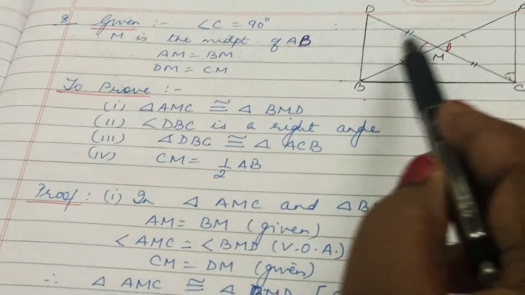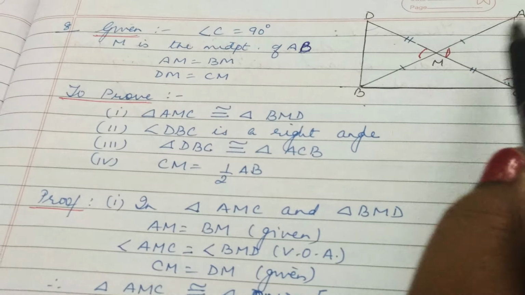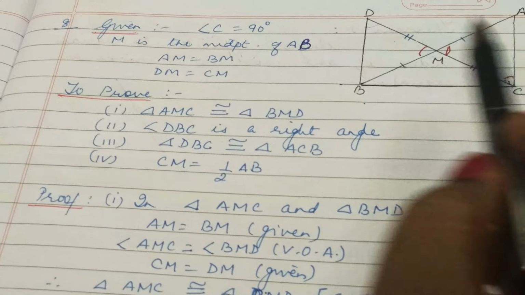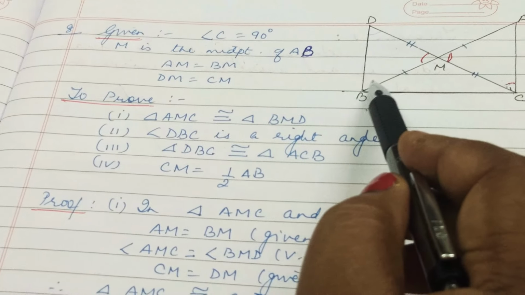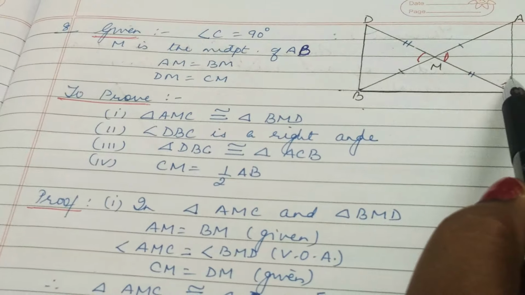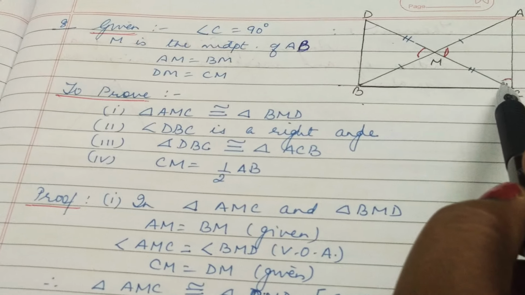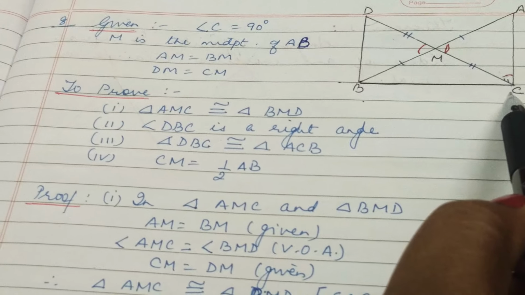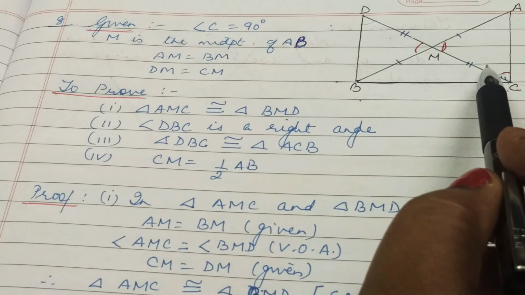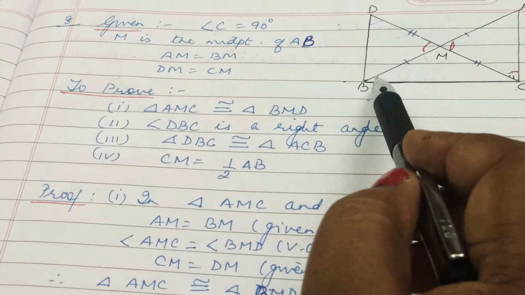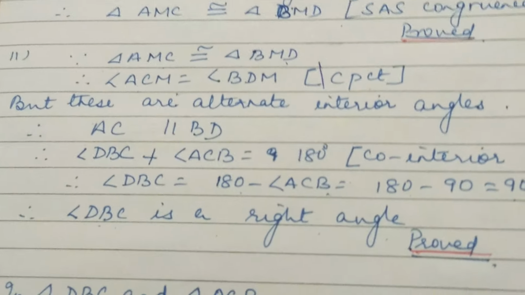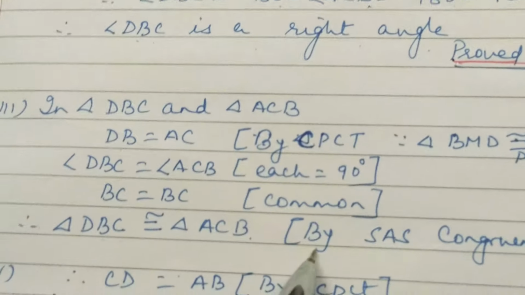If the two triangles are congruent, then DB will be equal to AC by CPCT. Then angle DBC is equal to angle ACB, each equal to 90 degrees, and BC equals BC, common. Therefore, the two triangles are congruent by the SAS congruency rule. Hence the third part is proved.